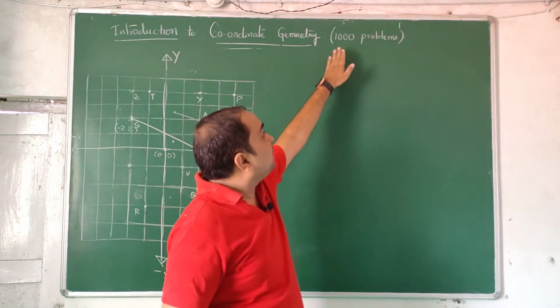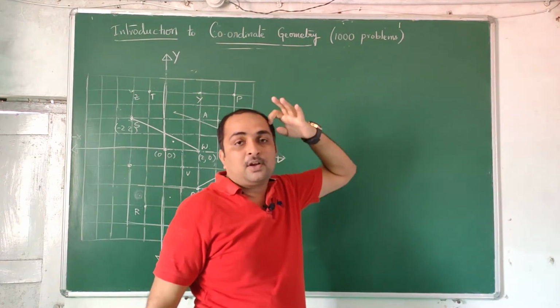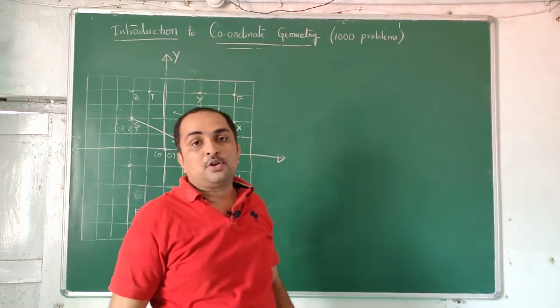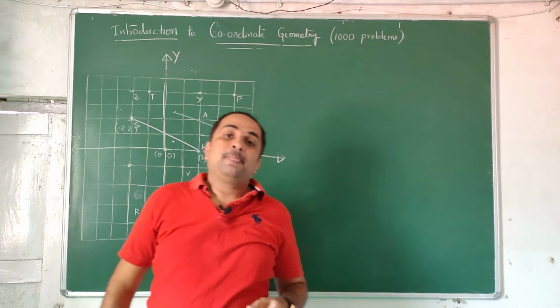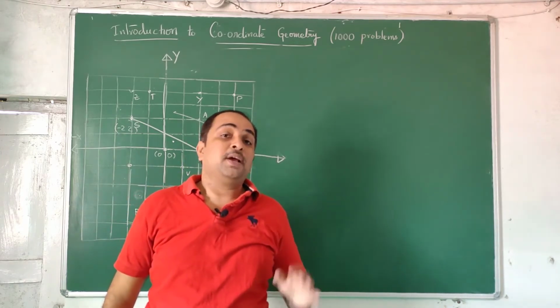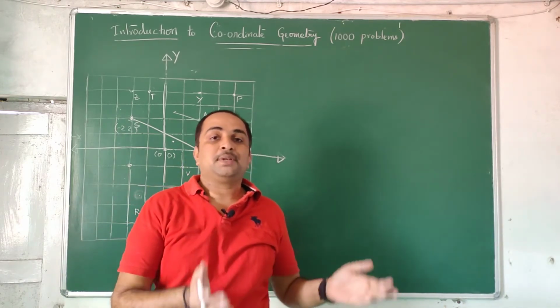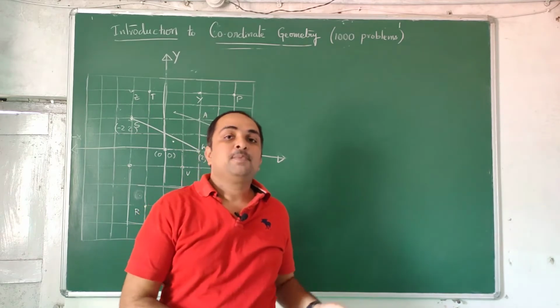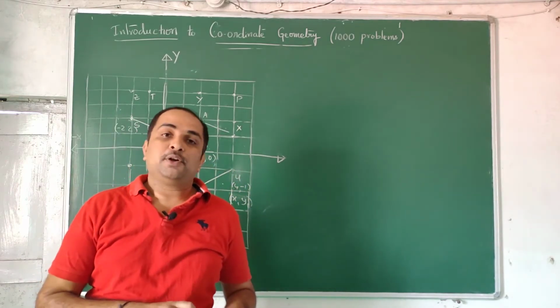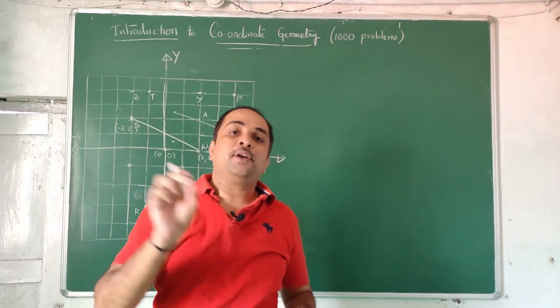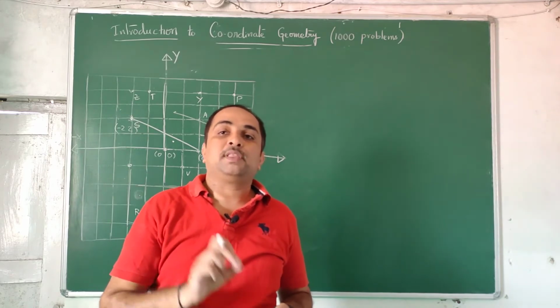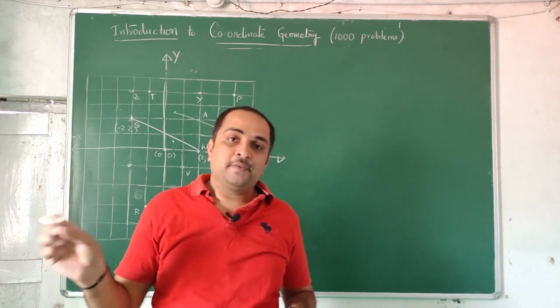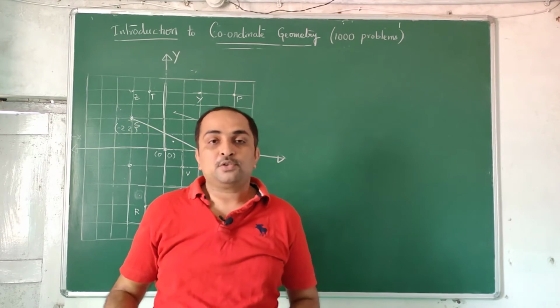This number, 1000 problems within 1 hour, or 1000 problems in the introductory course of coordinate geometry, may appear silly to you, but actually you can do them. Concepts we are learning, I told you, concepts are limited, problems are unlimited. Can I take any point as x1, y1, x2, y2? Yes, that is true. If you can locate the points and name them 2, 2, 3, 3, x1, y1, x2, y2, you can find distances, you can find slopes.